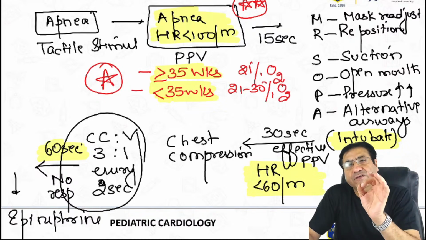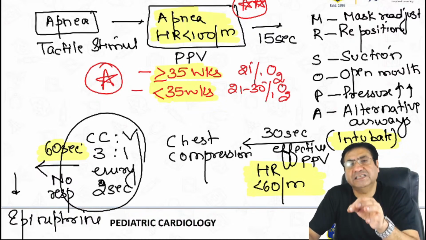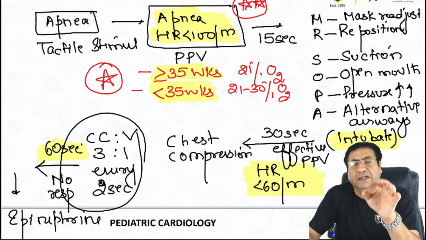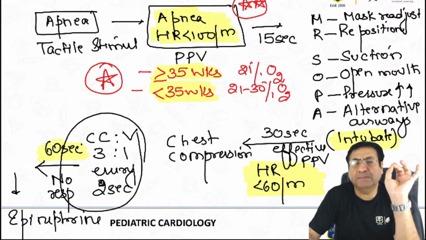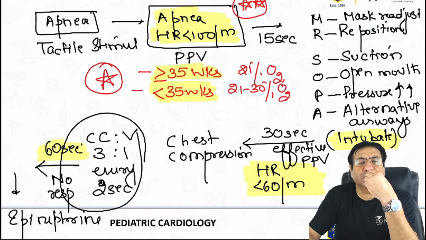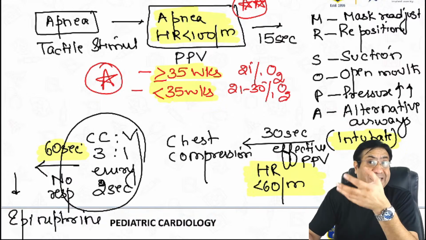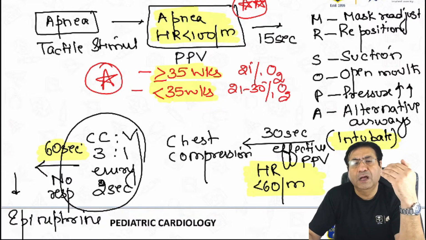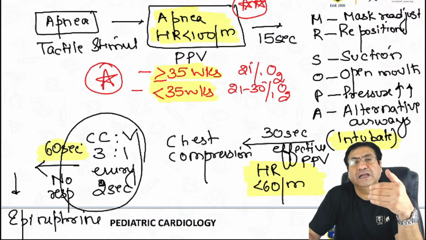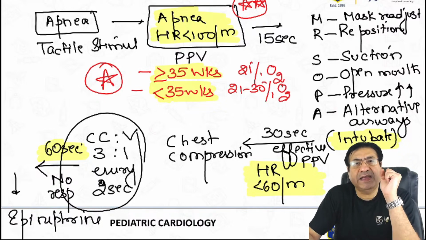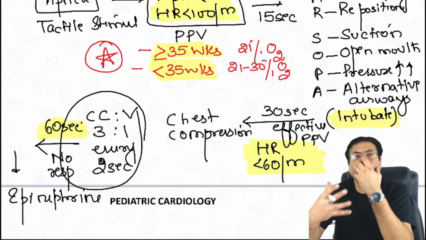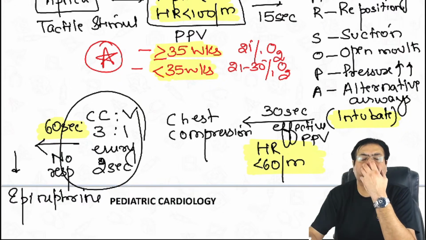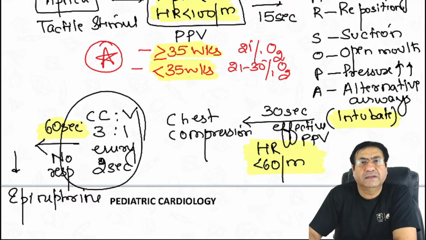If despite giving 15 seconds of positive pressure ventilation, the child is still not improving, then there are some corrective steps called MR SOPA. So you readjust the mask, you reposition the baby, you do the suction of the mouth and nose, which means secretions may be blocking the mouth and nose. Open up the mouth of the child further, increase the pressure with which you are giving ambu bags, and try alternative airways. So till now you were giving ambu bags using mask. Now you intubate the baby.